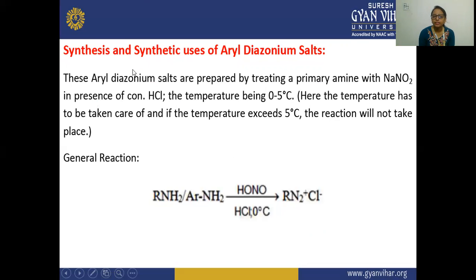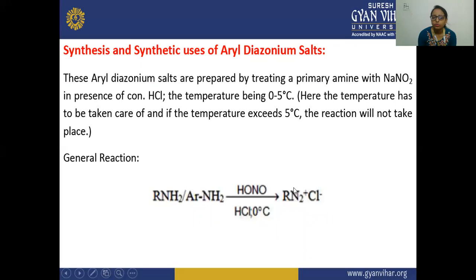Next, the synthesis and synthetic uses of aryl diazonium salt. These aryl diazonium salts are prepared by treating primary amines with NaNO2 in the presence of concentrated HCl, the temperature being 0 to 5 degrees centigrade. The temperature has to be taken care of, and if the temperature exceeds 5 degrees, the reaction will not take place. So here we are discussing the synthesis, and we also discuss the synthetic uses of this aryl diazonium salt.